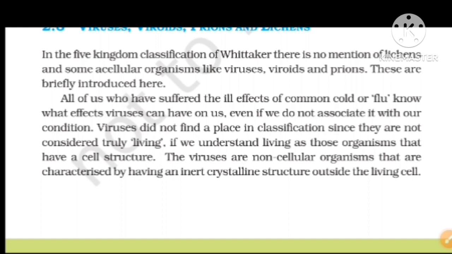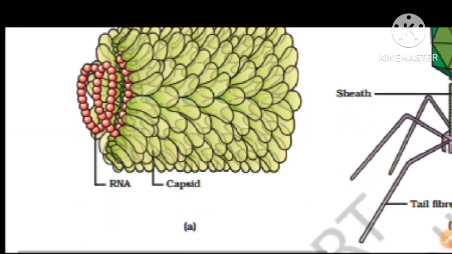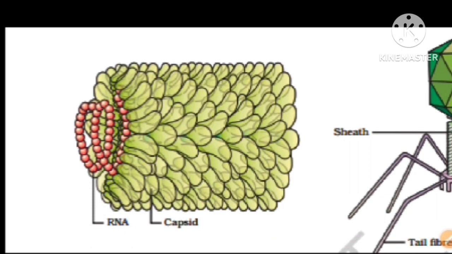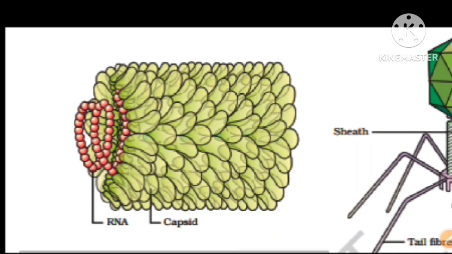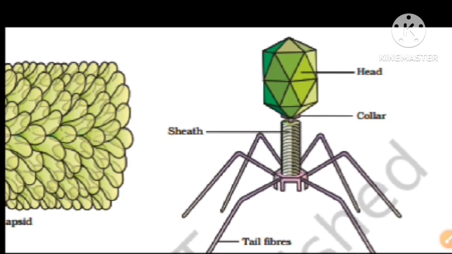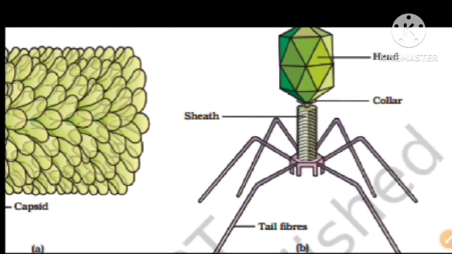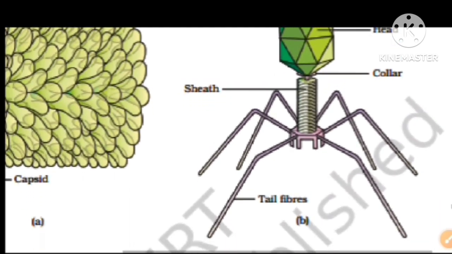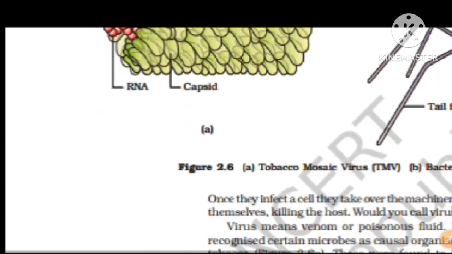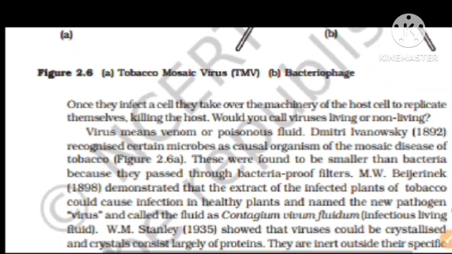They are characterized by having an inert crystalline structure outside the cell. Here is the TMV, and here the bacteriophage, which affects bacteria; TMV is tobacco mosaic virus.